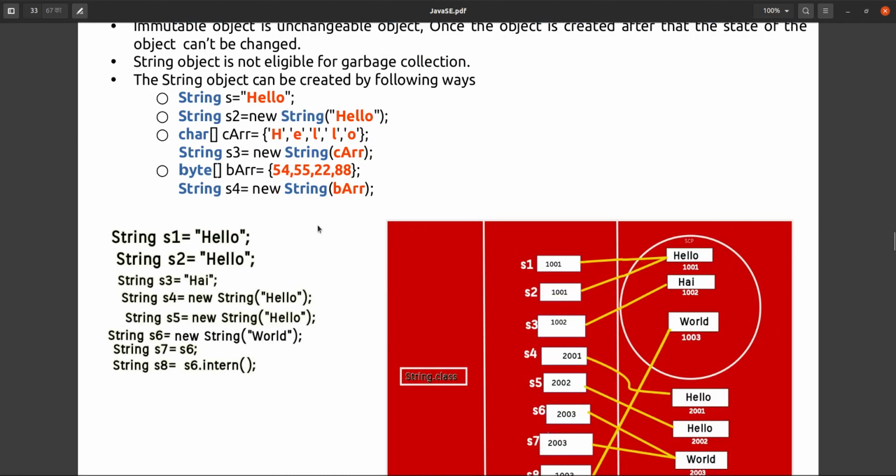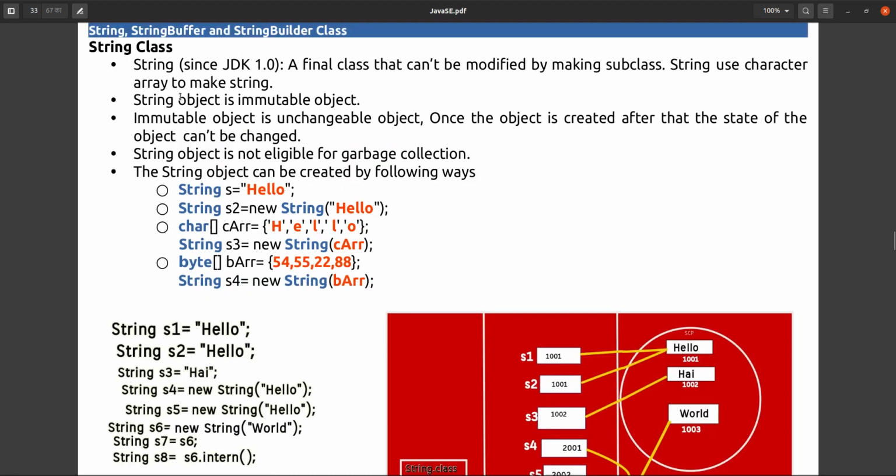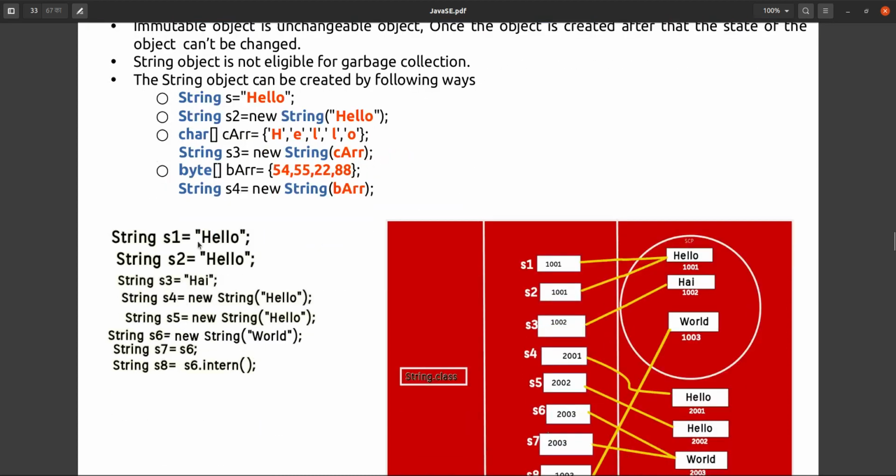And one more use of this is reusability. Sometimes the reference variables s1 and s2 go out of scope, and the object will not be eligible for garbage collection, but we cannot access that reference variable. It will be removed, but the object will not be removed from memory. If we create the same object s2, whose value is also hello, then it will point to the same object. Hi, it will create a new hi, like 1002. S3 will point to hi.